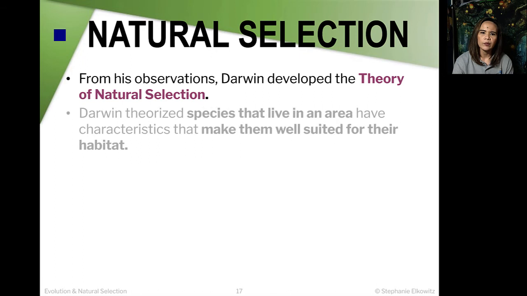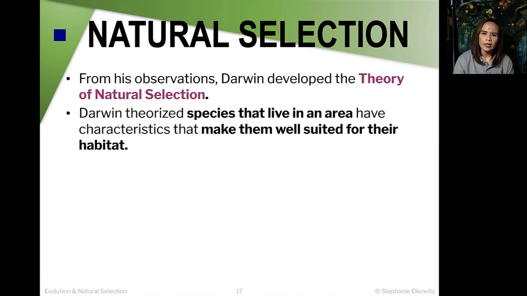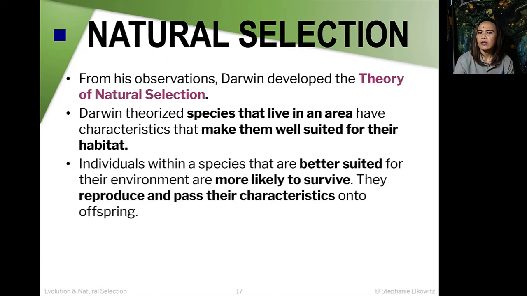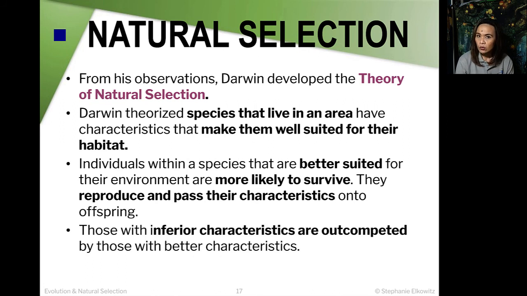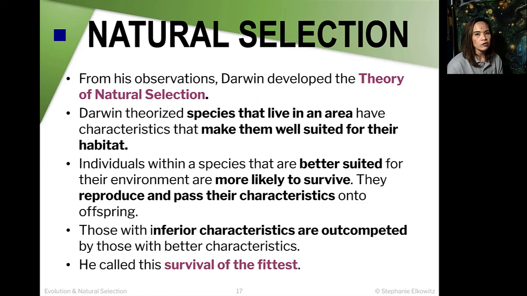So what does that mean? Darwin theorized that species that live in an area have characteristics that make them well suited for their habitat, and that individuals within a species that are better suited for their environment are more likely to survive, reproduce there, and pass their characteristics on to their offspring. Those with inferior characteristics are outcompeted by those with better traits. He called this theory of natural selection the survival of the fittest.